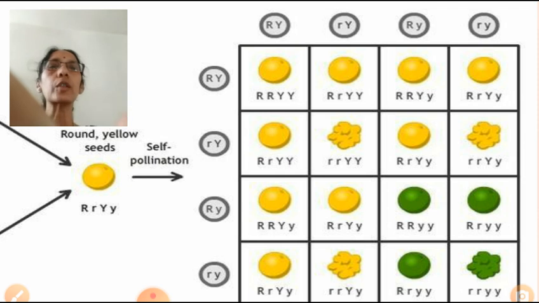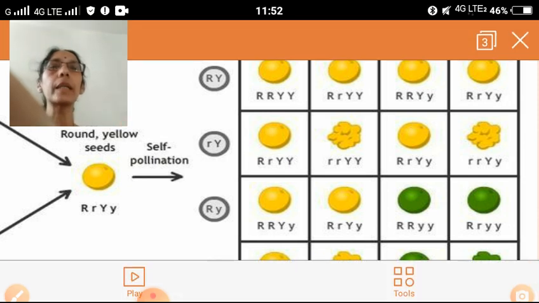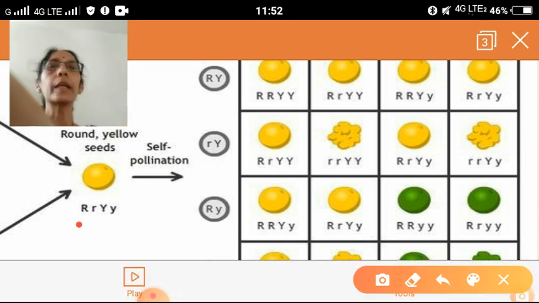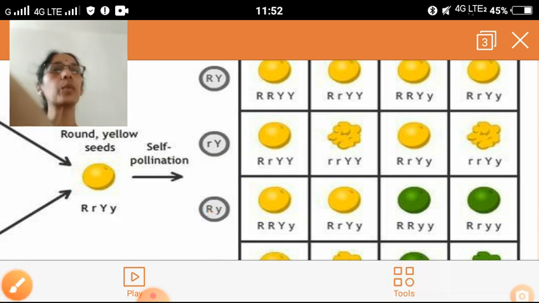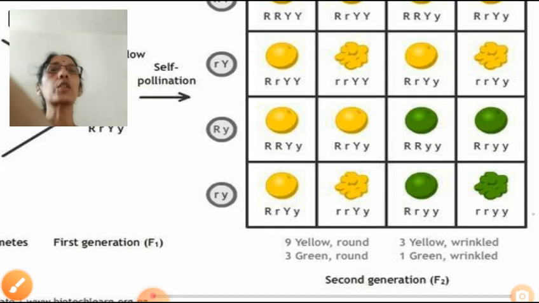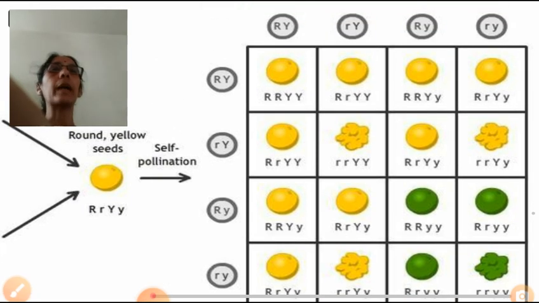First gamete is of capital R with capital Y. Second one, capital R with which Y? Small y. Capital R with small y. Third one is small r with capital Y. And then comes the fourth one, small r, small y. Clear? One is of capital R, capital Y from one parent.